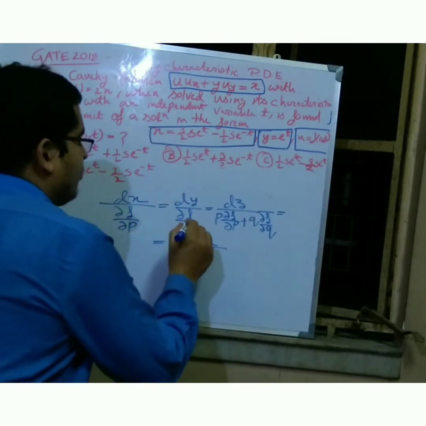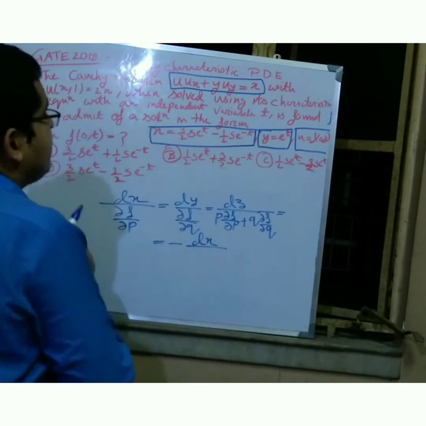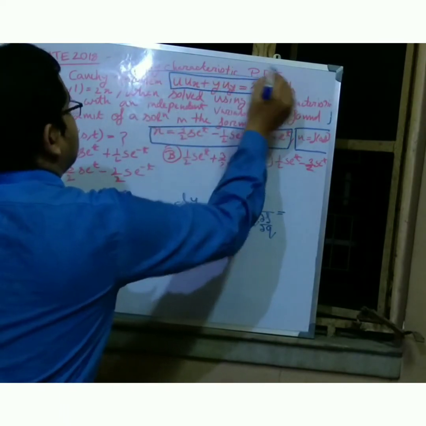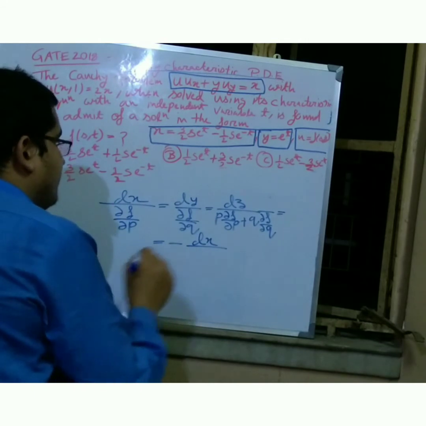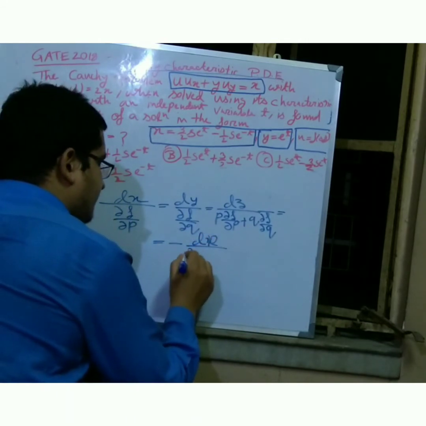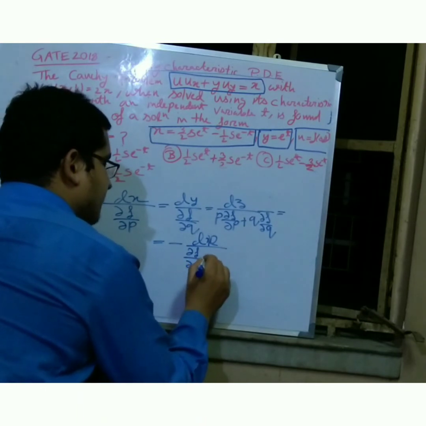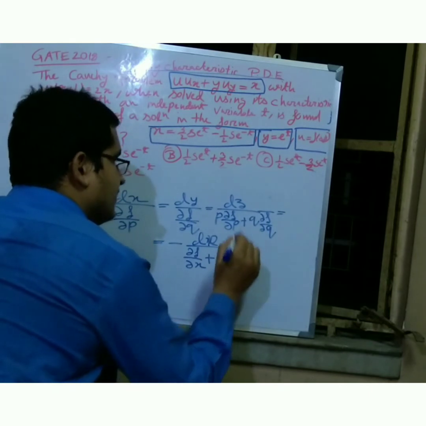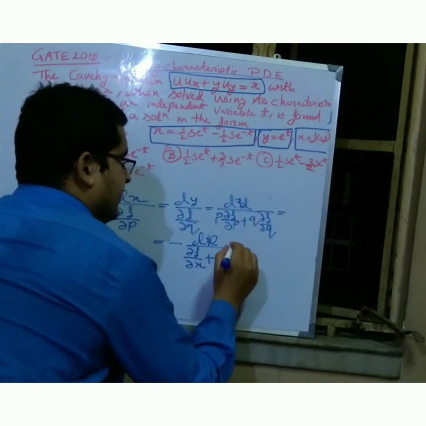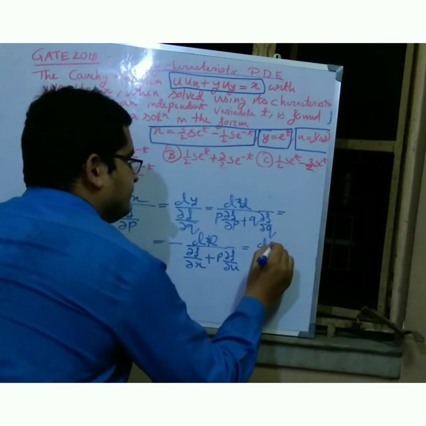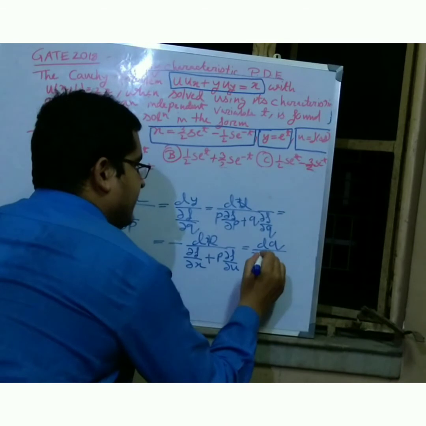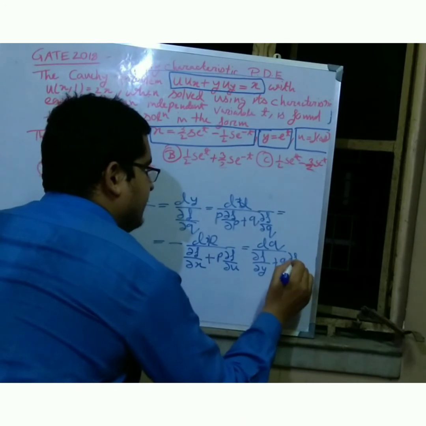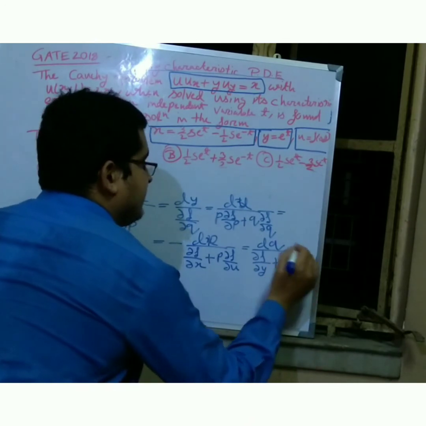I also solve one Charpit equations. Charpit equations are used in Cauchy characteristic PDE. The problem is Cauchy characteristic PDE. So I use Charpit. So friends, dp is equal to del f by del x plus p into del f by del u. In here also not j, it is u. Del f by del u, and dq is equal to del f by del y plus q into del f by del u. So friends, this is my total formula.